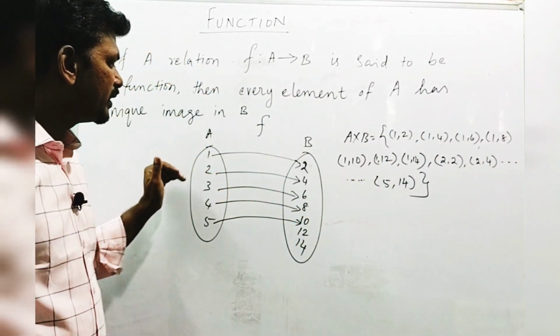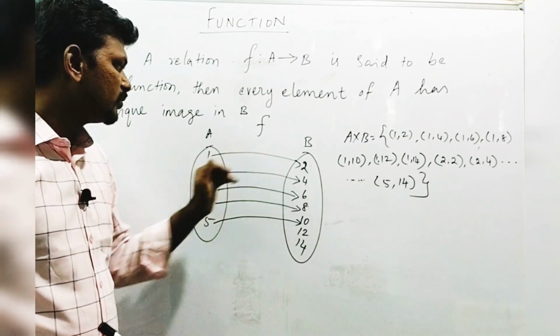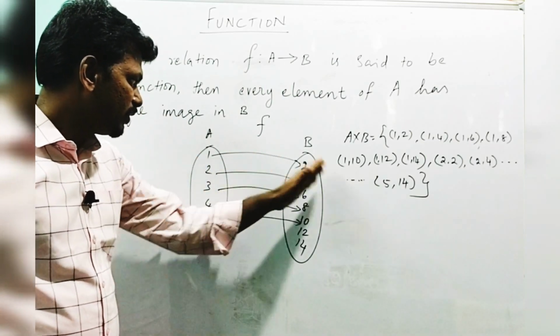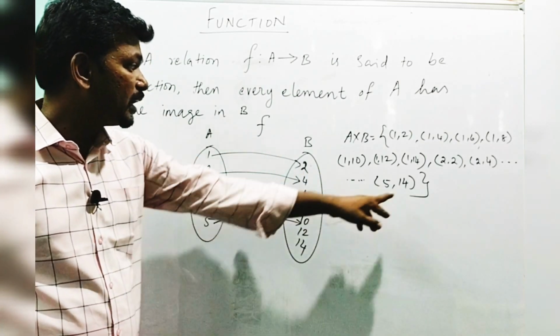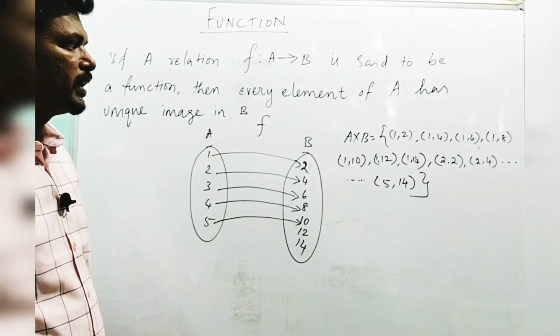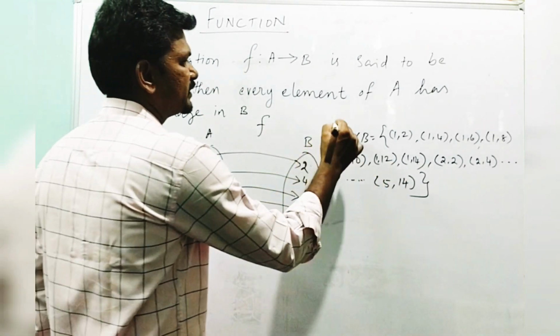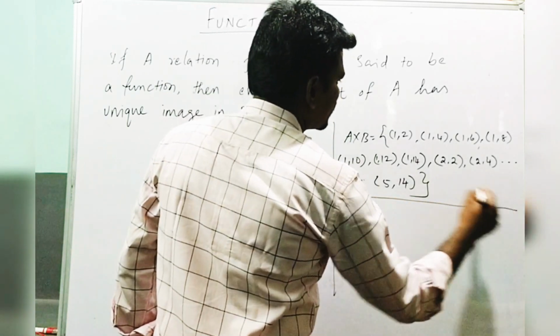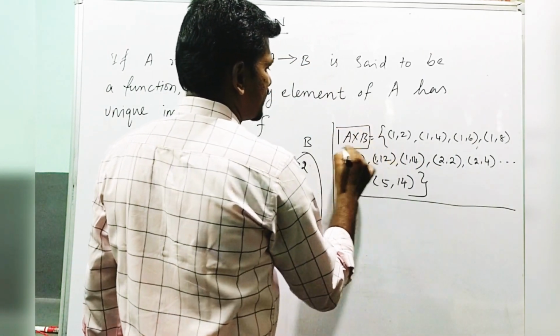Similarly we can write for 3, 4 and 5, up to (5,14). This is the Cartesian product A cross B.